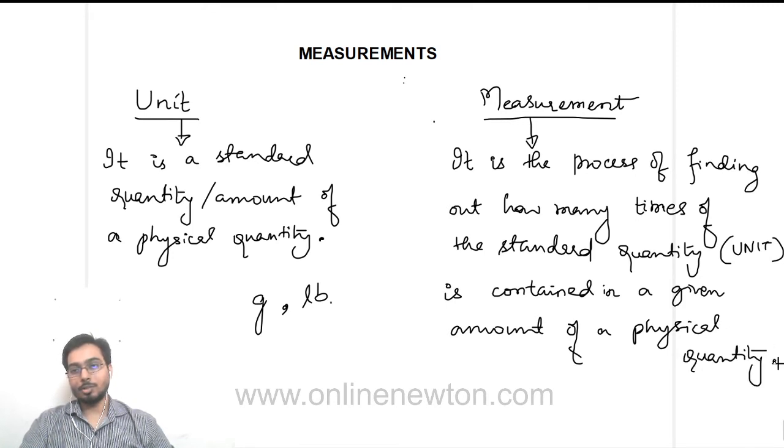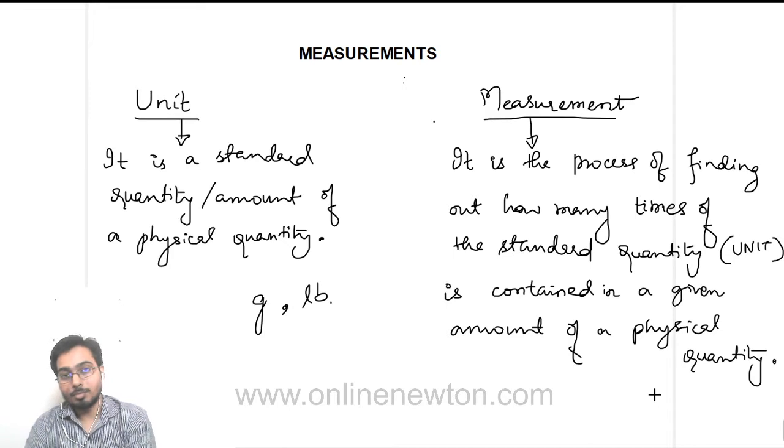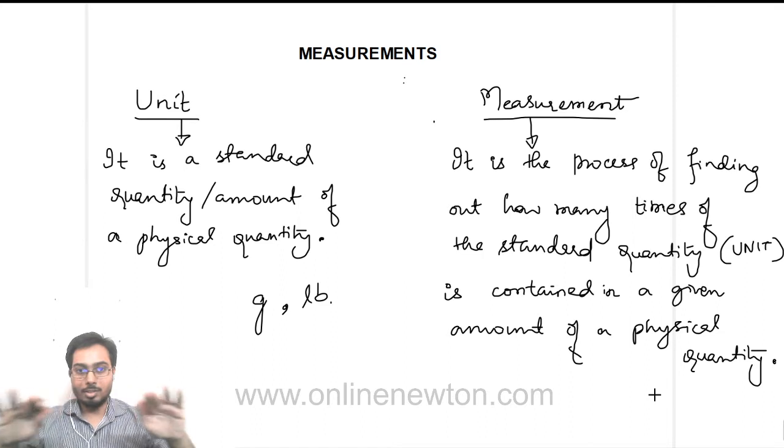Okay, so it's a process of finding out how many times that standard quantity. Let's say if we have some amount of sugar, we will compare it with the number of times that one unit is contained in it. So if it is 10 times the standard unit, then we will say it is 10 kilogram, given that we are comparing it with 1 kilogram and 1 kilogram being the standard. So this is the basic idea behind units and measurements. Okay, so let's move on.